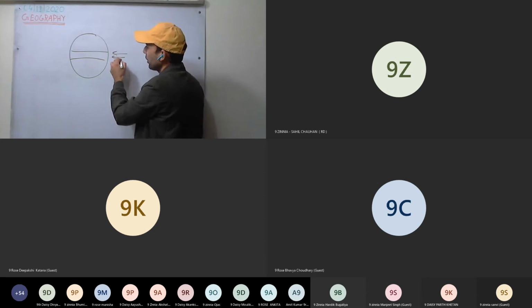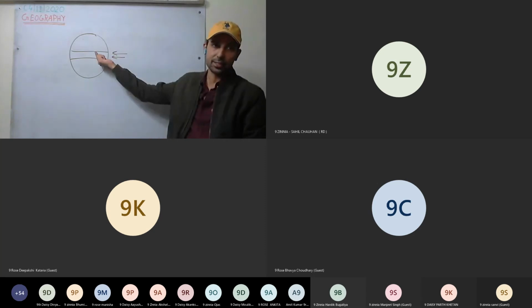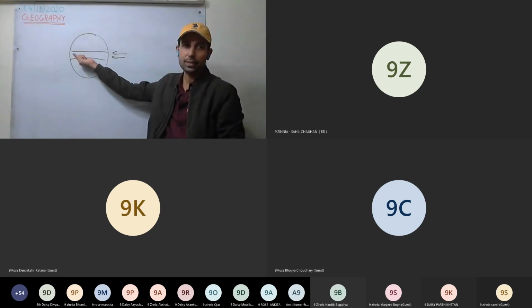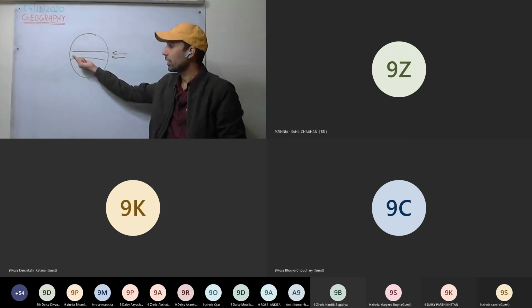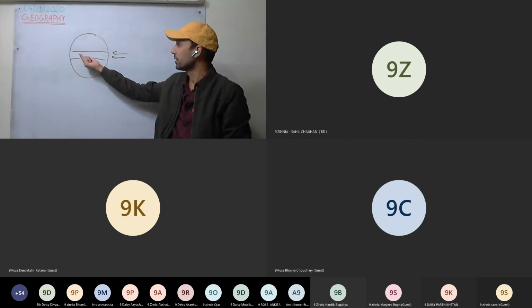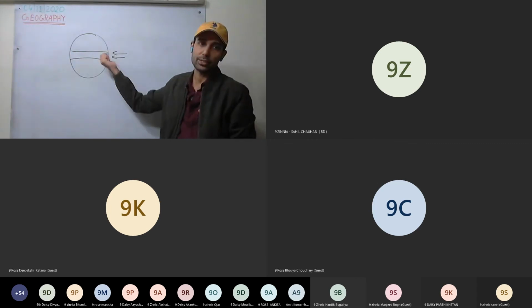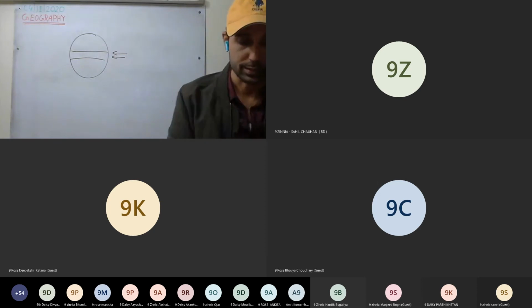So mainly see during the day what happens? More heat is concentrated in the tropical and torrid zone. So high temperature will be there during the day. And at night what happens? It will get cold. No heat, no insolation, it will get cold. So there is a huge range of temperature, huge difference of temperature.